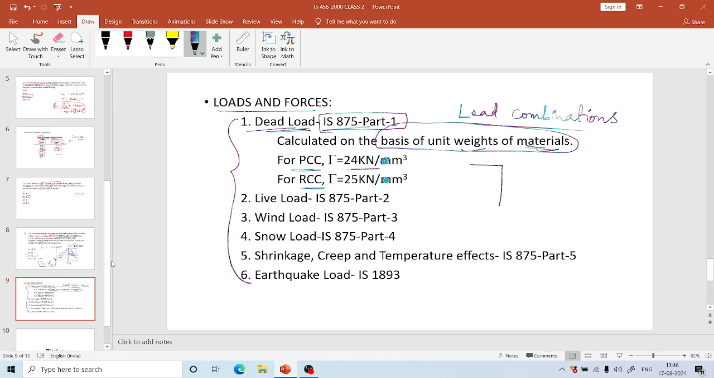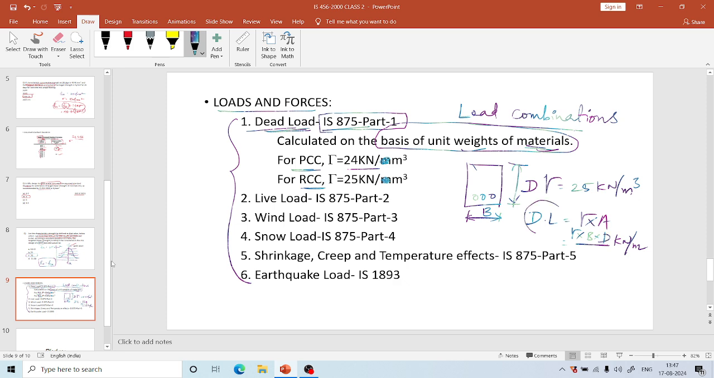How? See, for example, if we take RCC with width B and overall depth D, for RCC gamma equal to 25 kilonewton per meter cube. So we can calculate dead load as gamma into, if we multiply it with volume we get a concentrated load. If we multiply it with area we get load per unit length. So gamma into B into D, and we can obtain our dead load. So dead load can be calculated from unit weights.